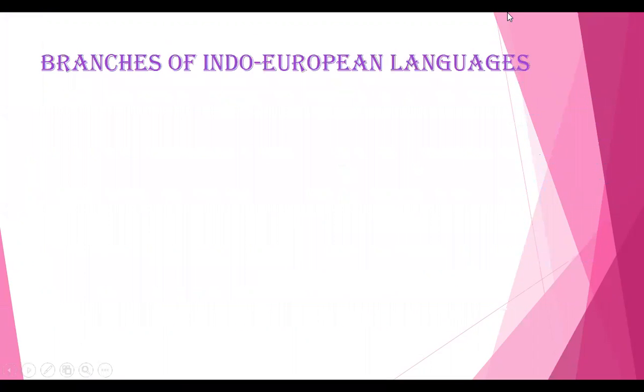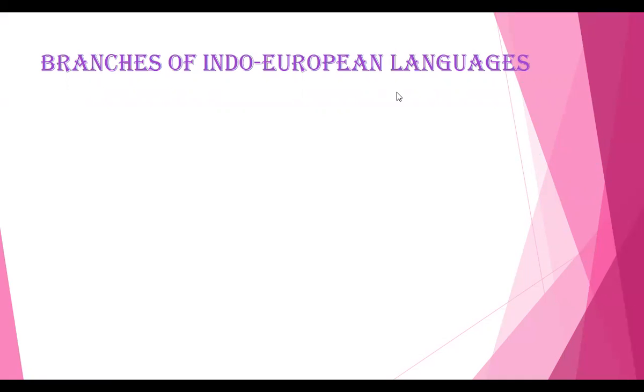Right. Let us see the branches of Indo-European languages. What are the branches of Indo-European languages? Very, very important. I have seen questions on this a number of times in the previous papers and also in the sample papers of PhD, UGC-NET and all. So what are the branches of Indo-European languages? Put them in order. Many questions have come in such a way. Let us see this in detail.